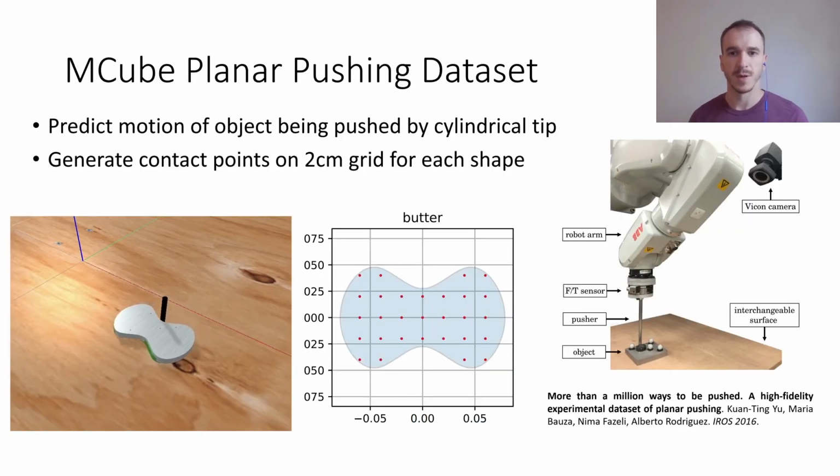In our next experiment, we leverage the planar pushing dataset from the MIT MCube lab. The dataset contains trajectories of objects with different shapes being pushed by a robot with a cylindrical tip attached to its end effector. Our goal is to learn the delicate friction model that is at play while the metallic shape is pushed over various surface materials.